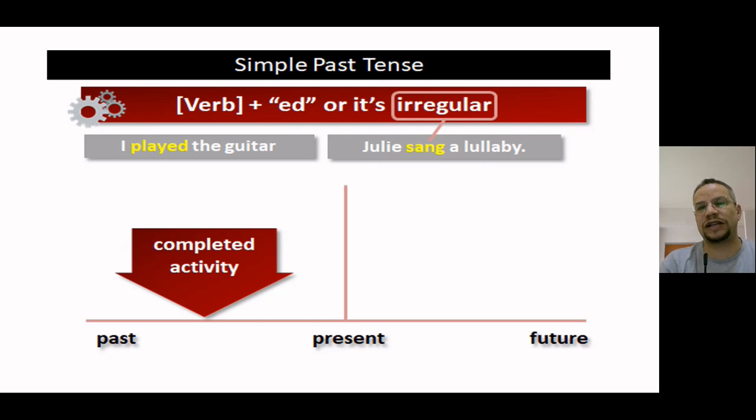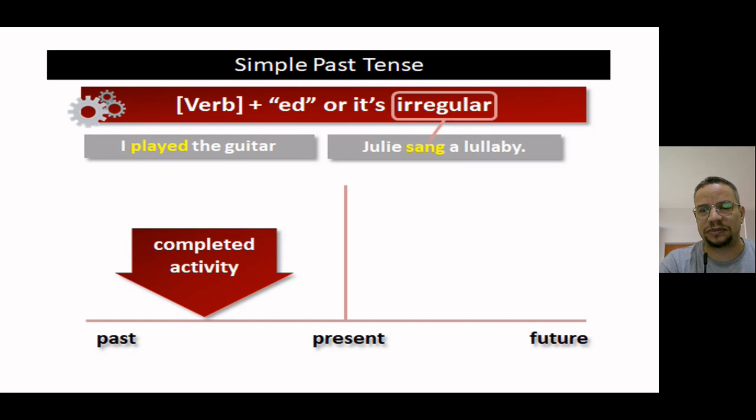Again, simple past tense or past simple: verb plus ed for regular verbs like play, played, stop, stopped, and so on, or irregular, different derivations of the verb like go, went, gone, speak, spoke, spoken, write, wrote, written. Example here, I played the guitar. Okay, I played the guitar. Completed activity, done. Happened in the past, ended in the past in a short time.